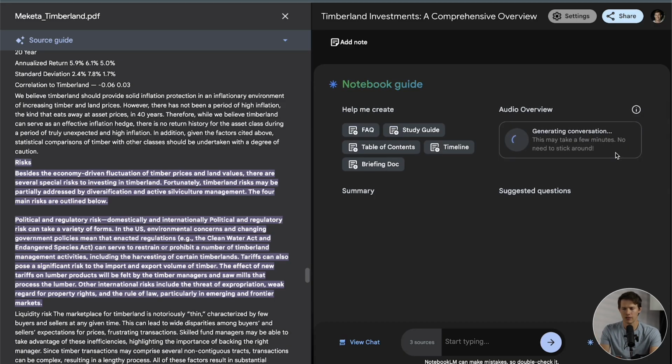For something small like this, just 3 PDFs, they're not small PDFs, but they're all on a pretty similar topic, usually it's about a 10 to 12 minute podcast. Shorter subjects might be a 3 or 4 minute podcast. And if you add a lot of information, you can get a significantly longer podcast. Or what I like to do is make multiple podcasts. You can ask different questions.